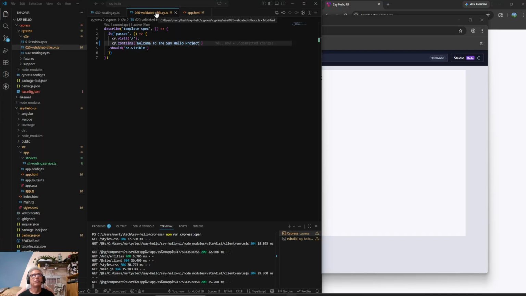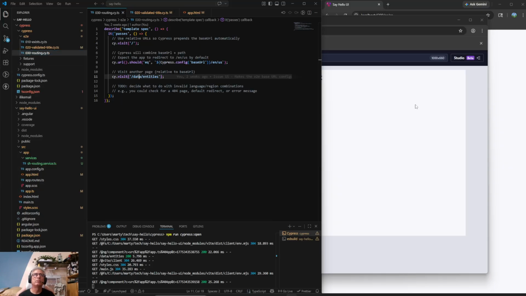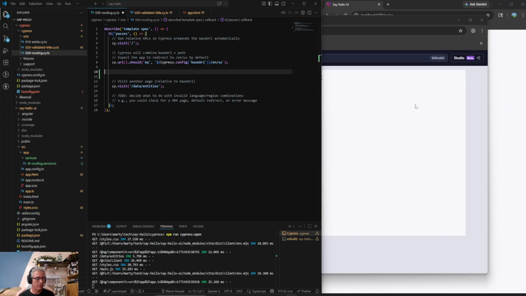Kind of makes me want to just do that now. See here, we actually want to check for locale, region, language. And then here we're going to do the same, but they're wrong.